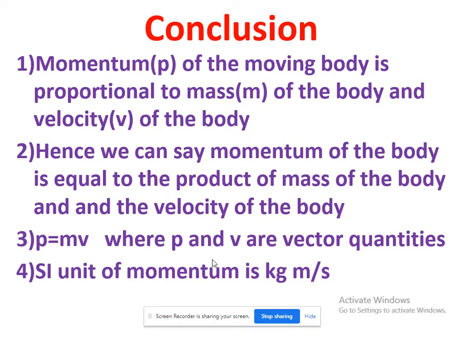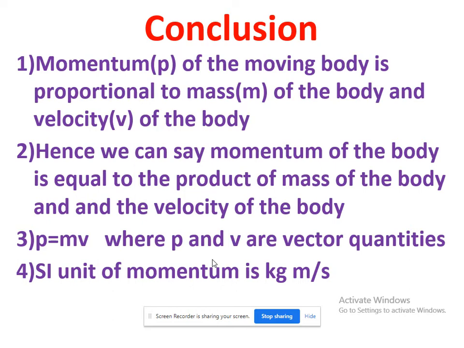Next, momentum and velocity are vector quantities. What do you mean by a vector quantity? Vector quantities are those which have both magnitude and direction. We have two types of quantities, scalar quantity and vector quantity. A scalar quantity has only magnitude. For example, if I ask you the time, you will say it's 9 a.m. Here you are saying only the time. You don't specify a direction towards east, west or south. Therefore, it is a scalar quantity.